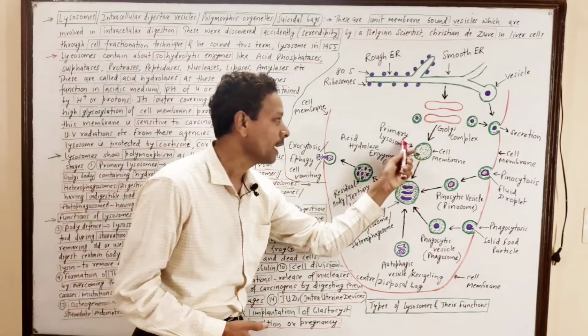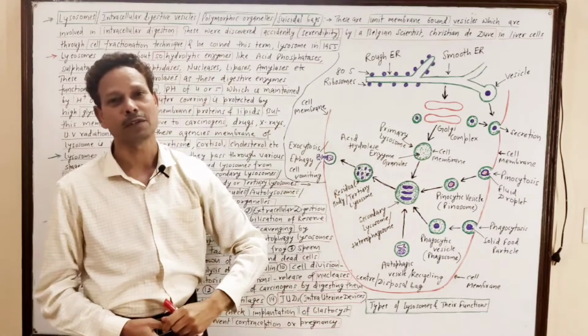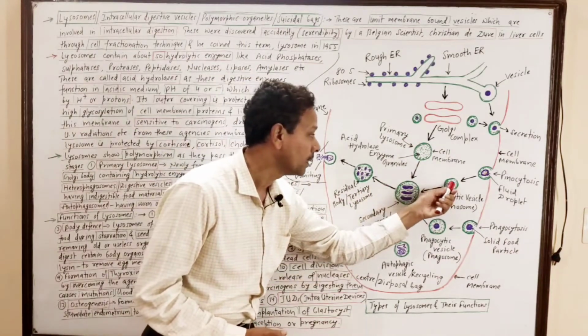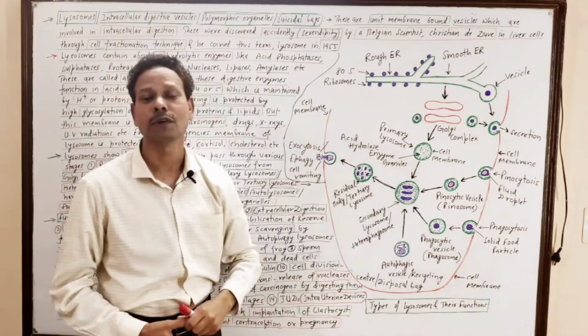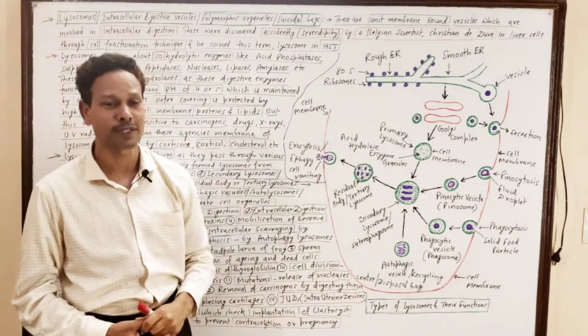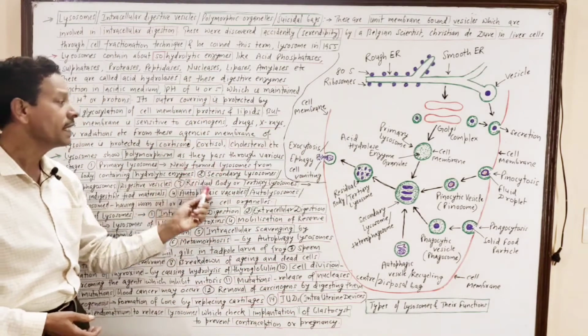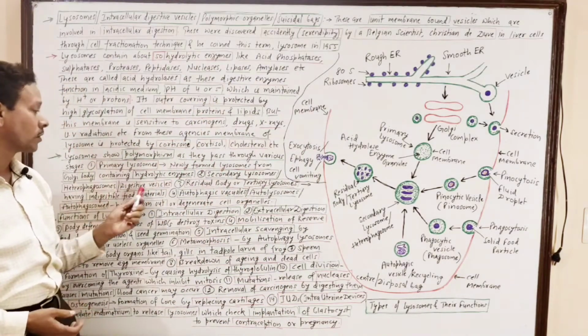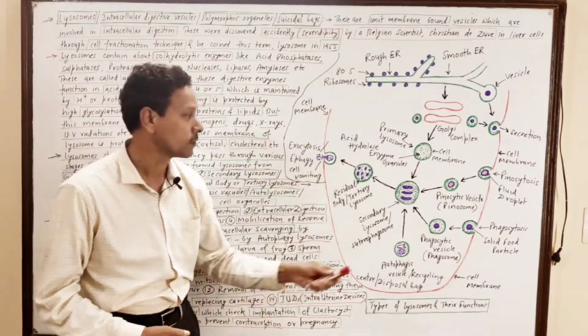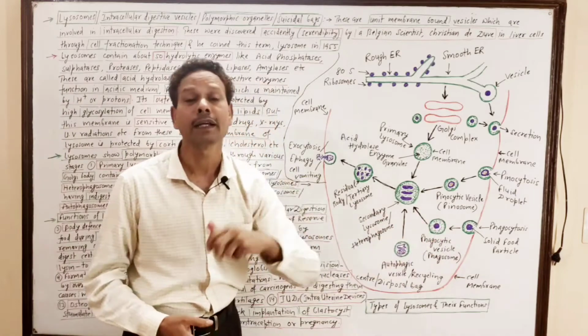So the primary lysosome is the newly formed lysosome, and the secondary lysosome is formed by the fusion of either a pinosome or a phagosome. That's why these are named heterophagosomes, or digestive vesicles, because in these secondary lysosomes solid food particles are there.